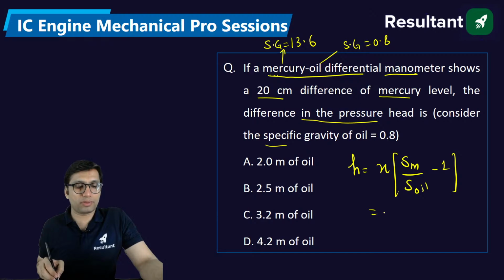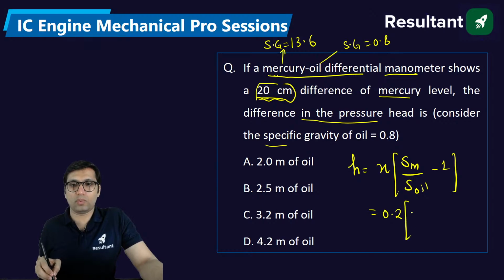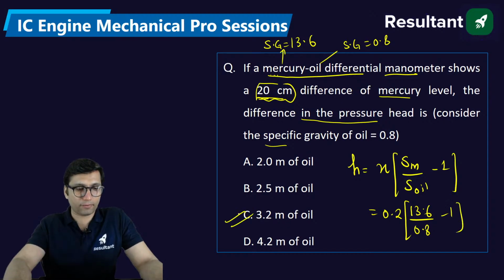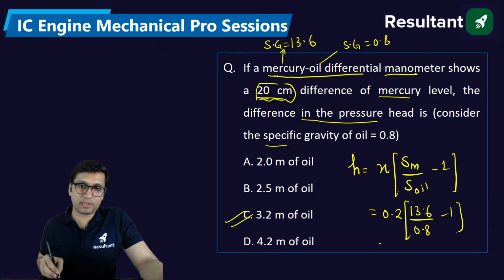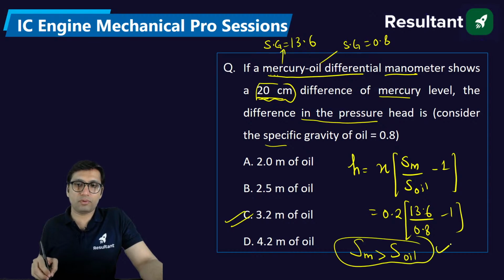Just put the values here. This is called the manometric deflection, which is 0.2 meter into 13.6 by 0.8 minus 1. Solve it, you will get 3.2 meter of oil. But this concept is used where the specific gravity of the mercury is greater than the specific gravity of the fluid in the pipe, which is oil. So this formula will be used in this case.